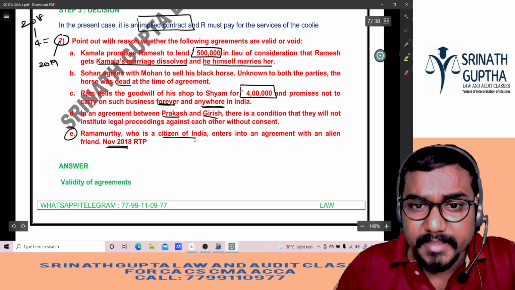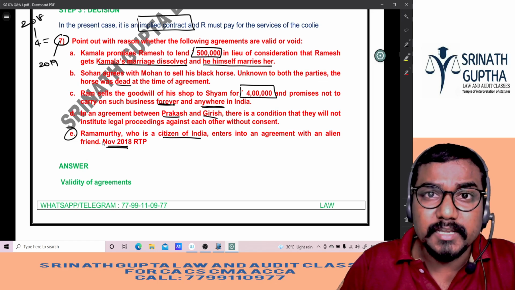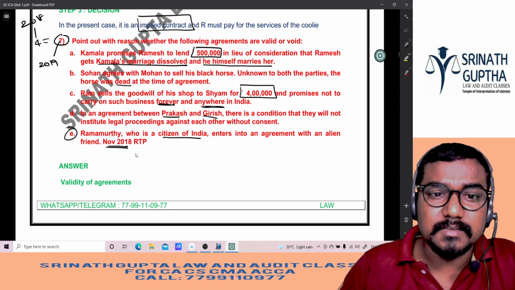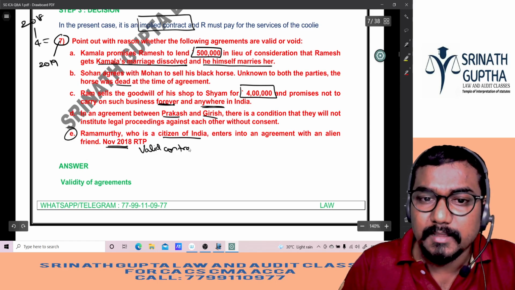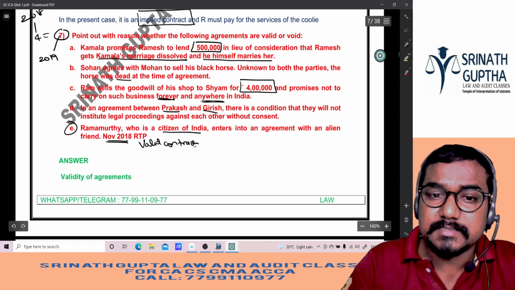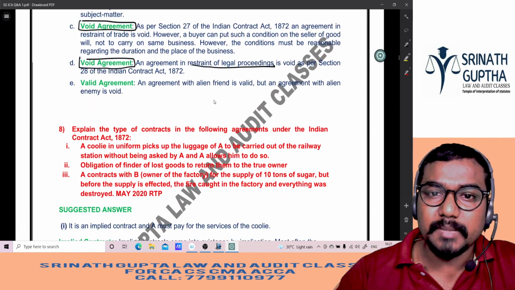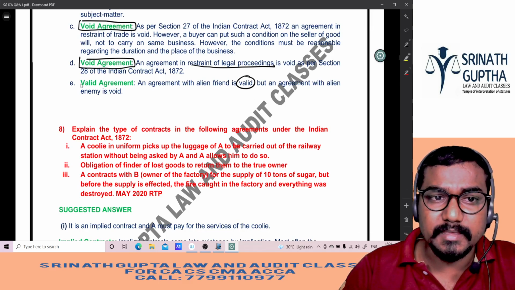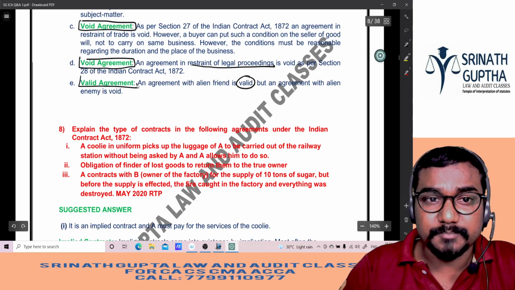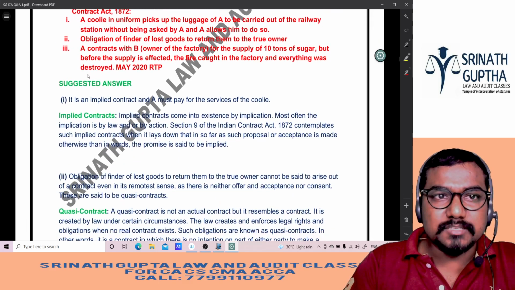Ramamurthy, who is a citizen of India, enters into agreement with an alien friend. But we can enter into contracts with alien friends. It is a valid contract. Which contract? Valid contract, because alien friend is not disqualified. Alien enemy is disqualified. An agreement with the alien friend is valid. But an agreement with the enemy is void. Clear? Let us do the next question.